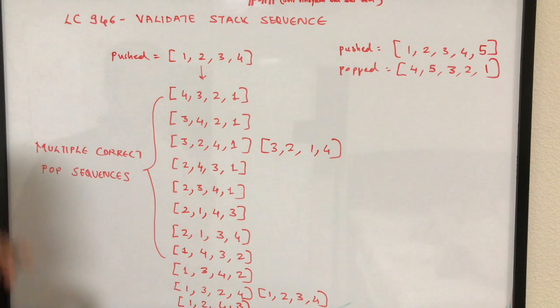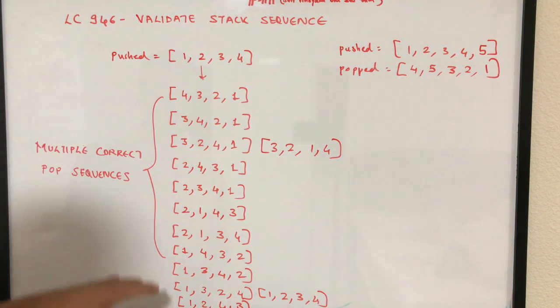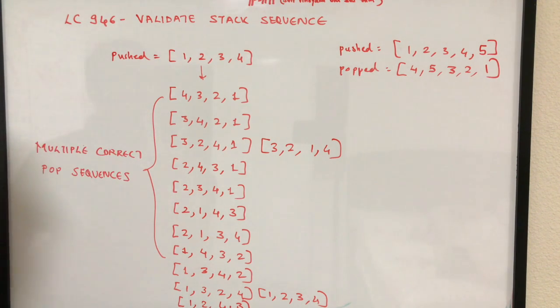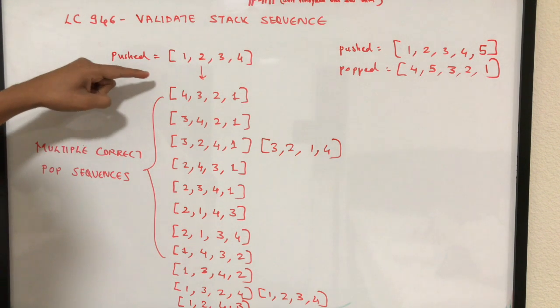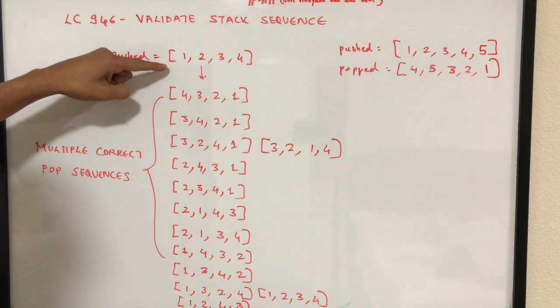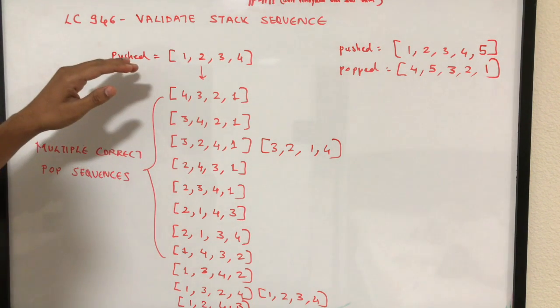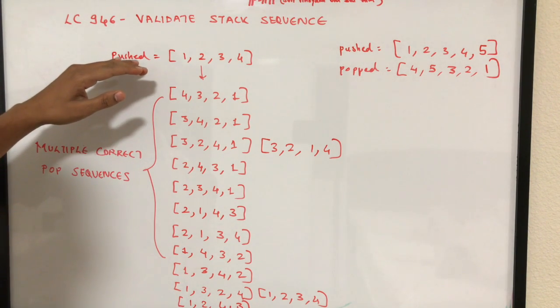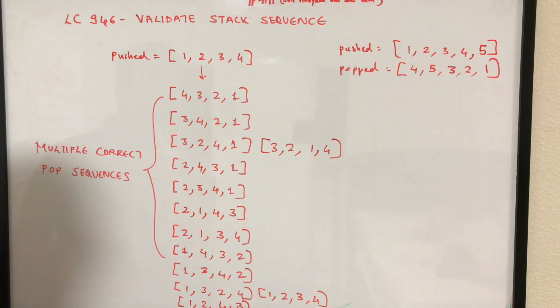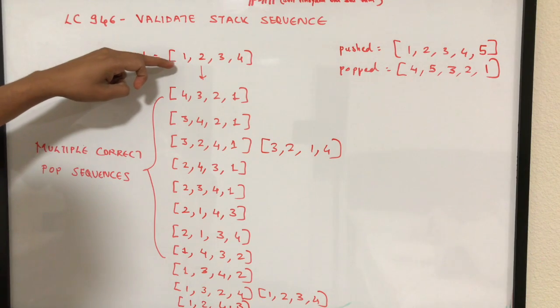Now we can make one particular observation here. If you look at all these possibilities, when you try to push elements in a particular order or sequence, there could be numerous possibilities in which you can pop the elements, honoring the sequence of push operations.